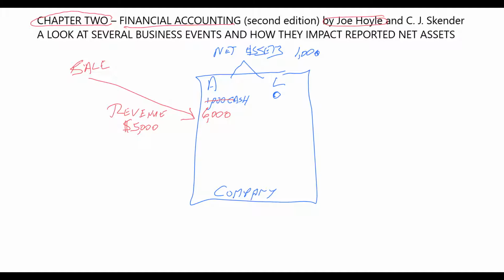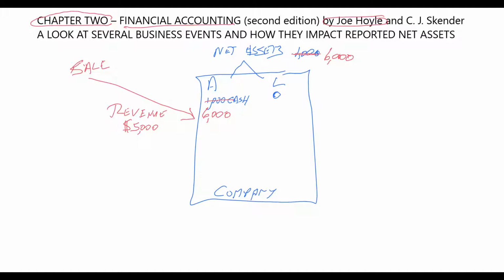How much cash do we now have? We now have 6,000. Notice, in addition, that the business no longer has net assets of 1,000. Since you have cash of 6,000 and liabilities of 0, we have grown. We now have net assets of $6,000. And those net assets will get bigger and smaller as events change over time.